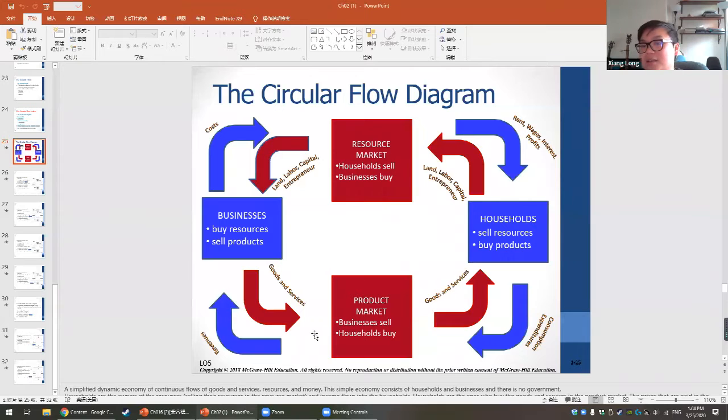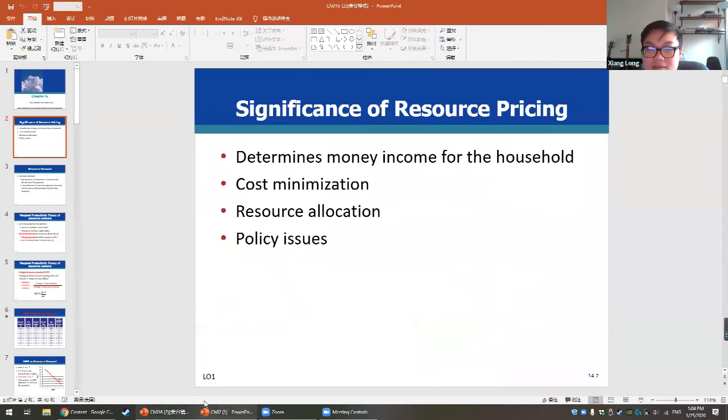Again, the household only has one source to get their income, which is selling their resource on the resource market, so they can get their rent, wage, interest, and profit. So resource pricing determines the money income for the household. It determines how much a citizen can earn once they sell their resource on the resource market.